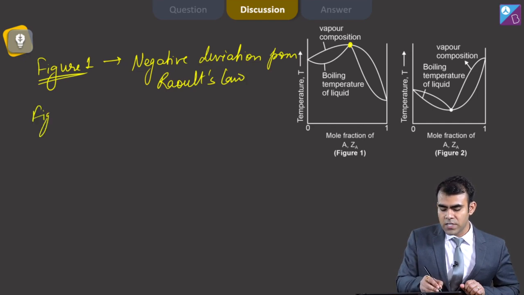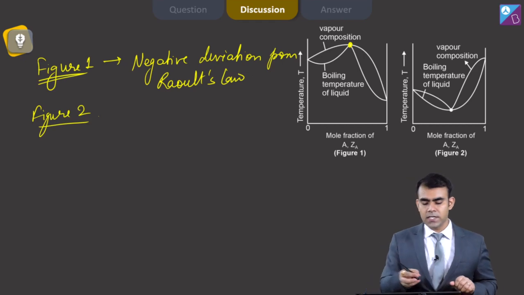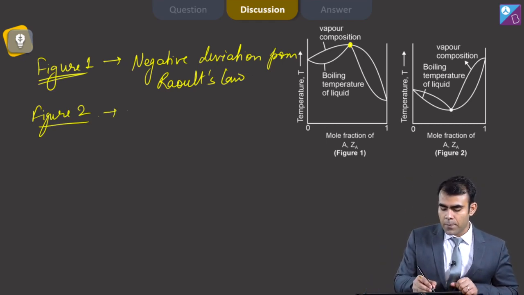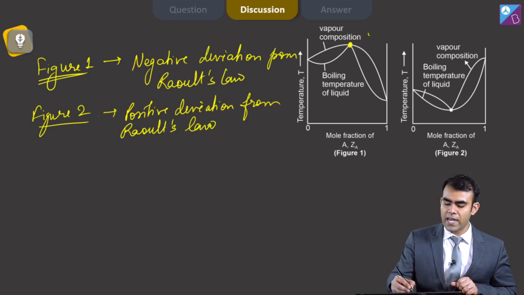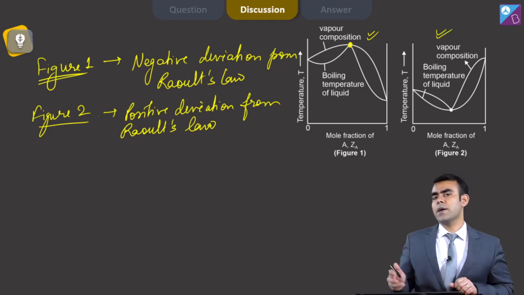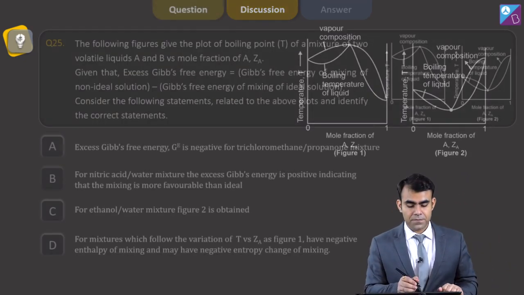Whereas in figure 2 this is a low boiling azeotrope, and a low boiling azeotrope is obtained for positive deviation from Raoult's law. Now we know this graph is for negative deviation and this is for positive deviation.